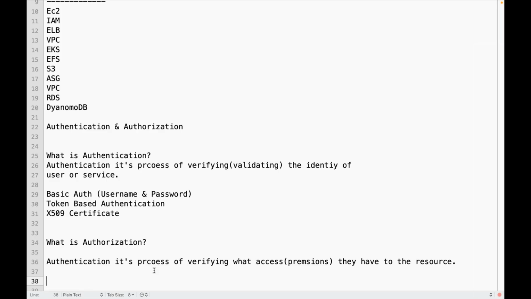You have only one account for that application or for that project. But in real time, no one will use the root account, and it is not recommended to use the root account unless it is really required. So the root account should not be used for creating or managing any resources. It is not recommended to use the root account.